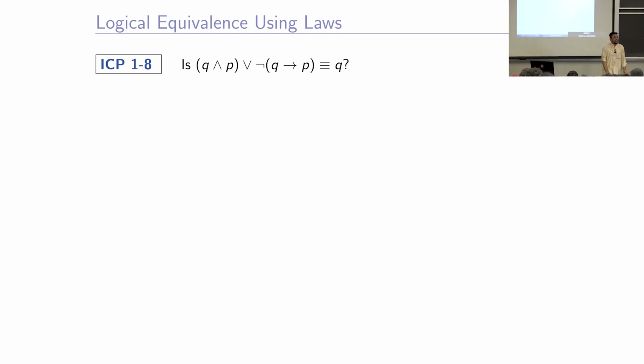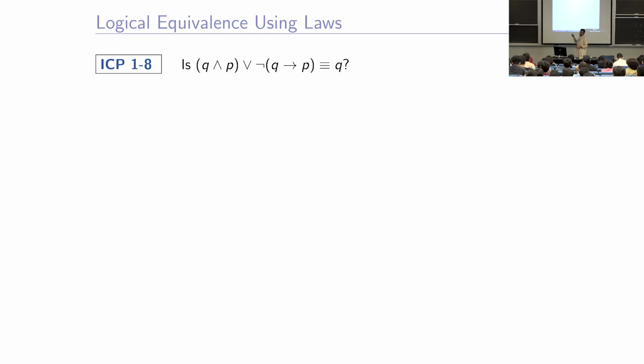Let us do one more example that you are going to do later. Are these two things equivalent? Now, you see it's a very complicated thing on the right hand side. If you have an if condition in your program, which says that if P and Q or not Q implies P, you can write Q implies P in implication form by applying the implication law, you can easily write it in C++.